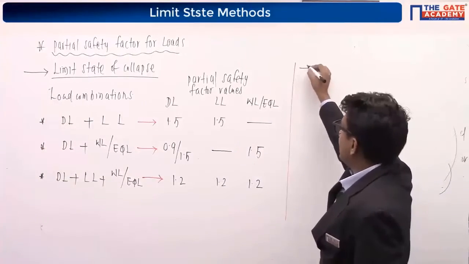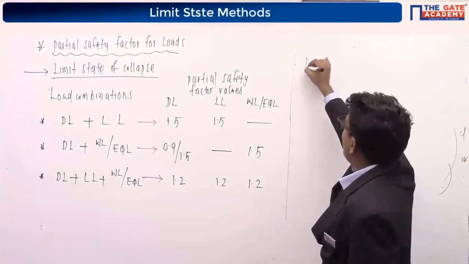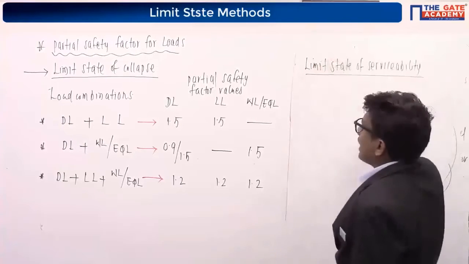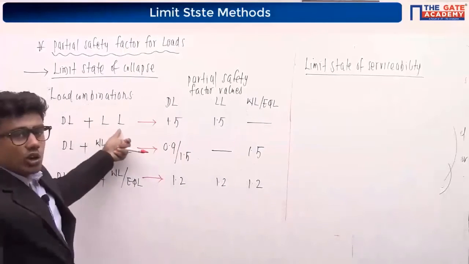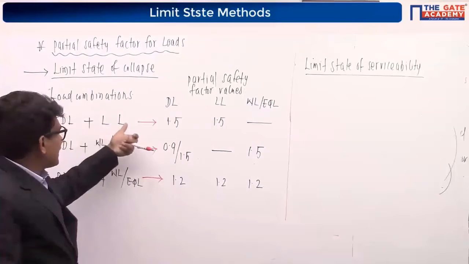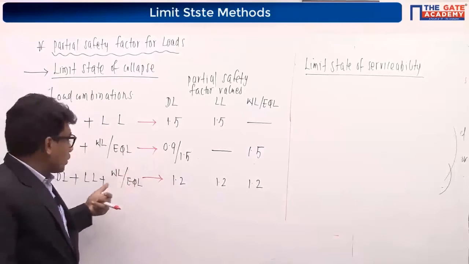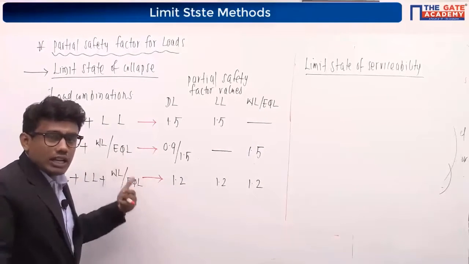Now we have to consider the limit state of serviceability, and the load combinations will be the same: dead load plus live load, dead load plus wind load or earthquake load, and dead load plus live load plus wind load or earthquake load.